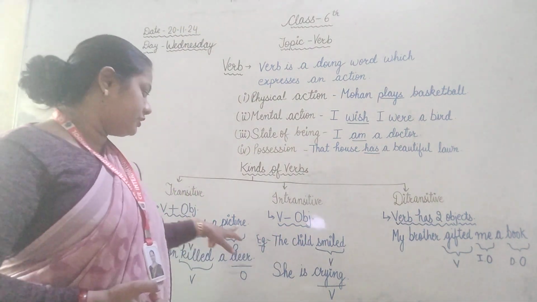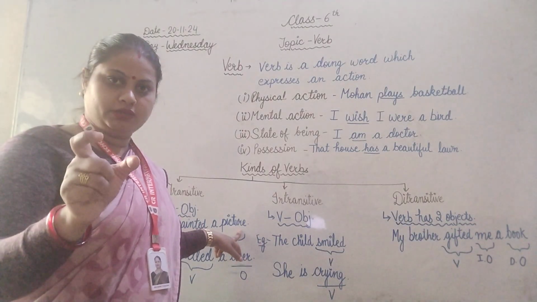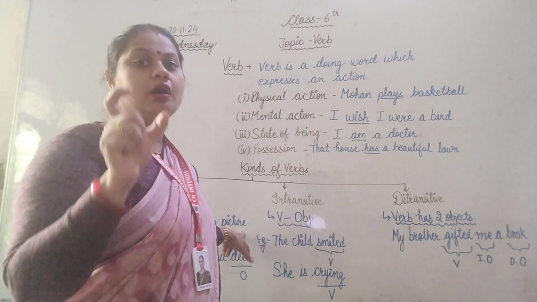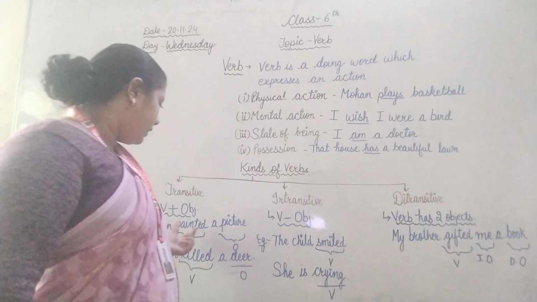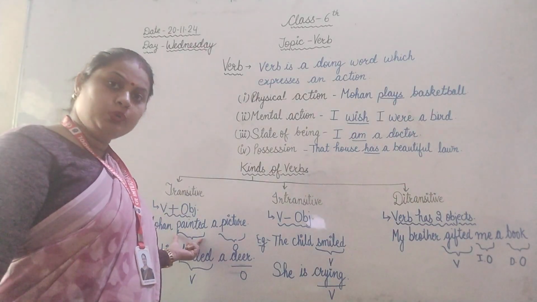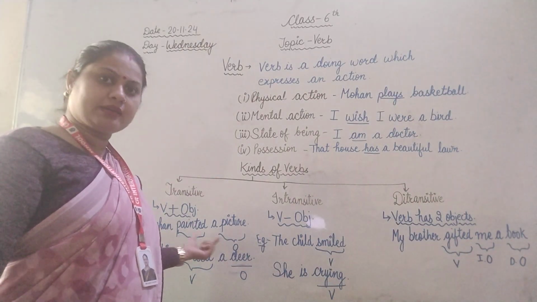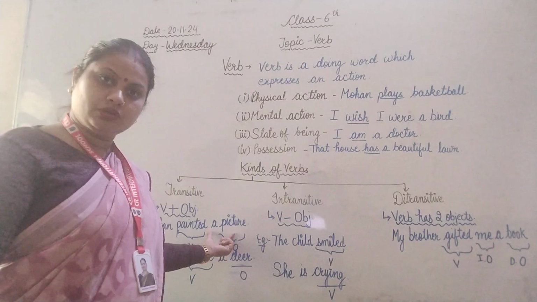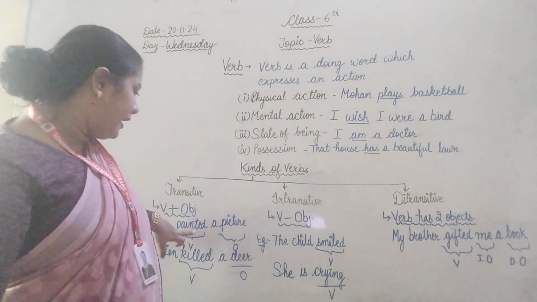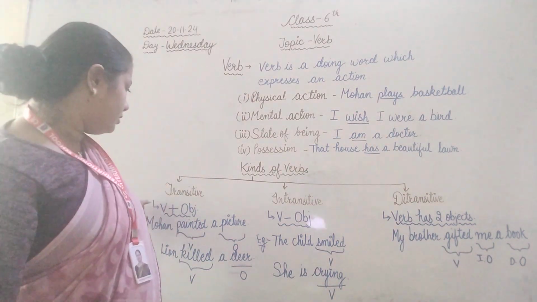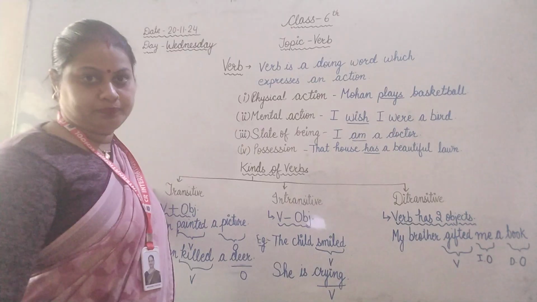ना तो painted को किसकी जरूरत पड़ी? एक ऑब्जेक्ट की, जो बना एक पिक्चर, a picture. तो here painted is a verb which needs an object, that is a picture. That's why painted is known to be a transitive verb.